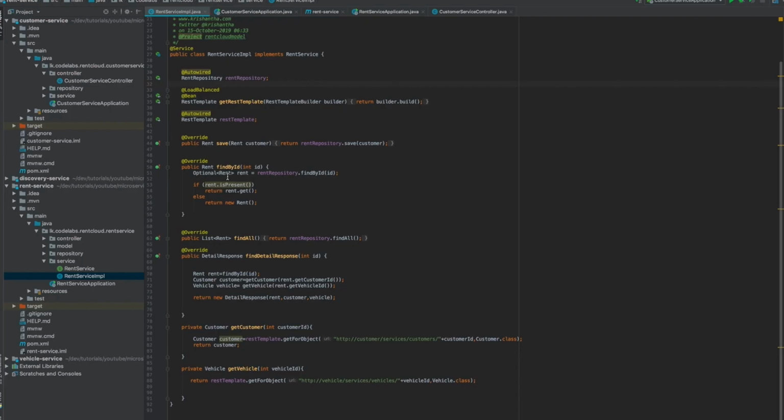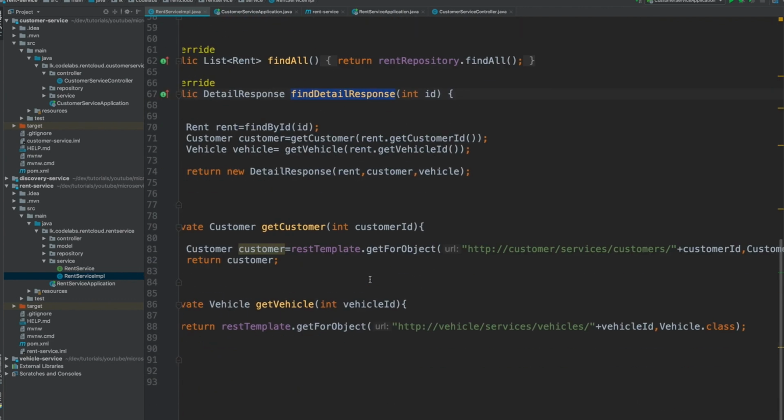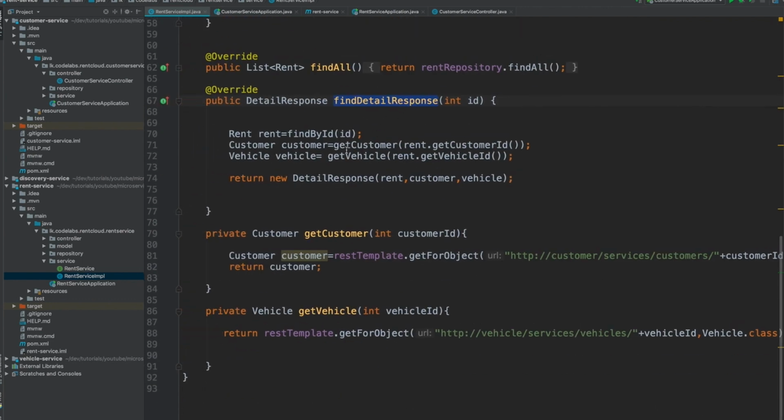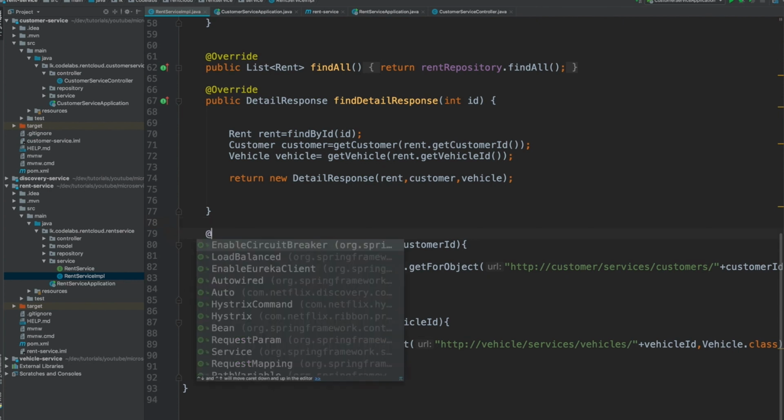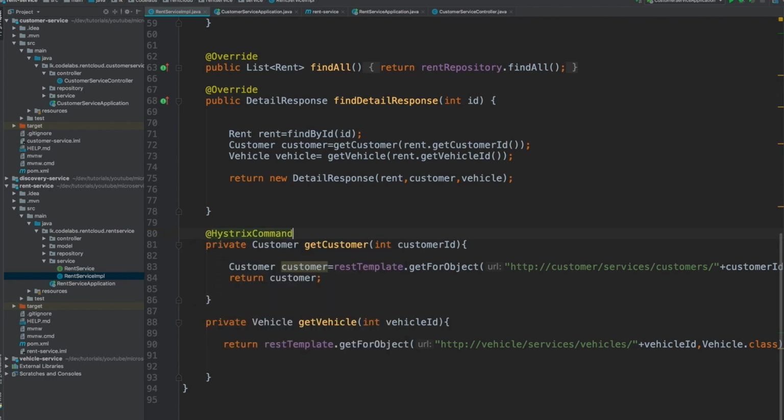For example, here the controller invokes this one, the find detail response, right? And there we call this method, get customer, but this is the real method where we send the request to the customer service. So this is the one we need to protect with the circuit breaker, but you cannot put the annotation here. If you put the HystrixCommand annotation here, this won't work. You can give the fallback method here, but no matter what you do, it doesn't work.